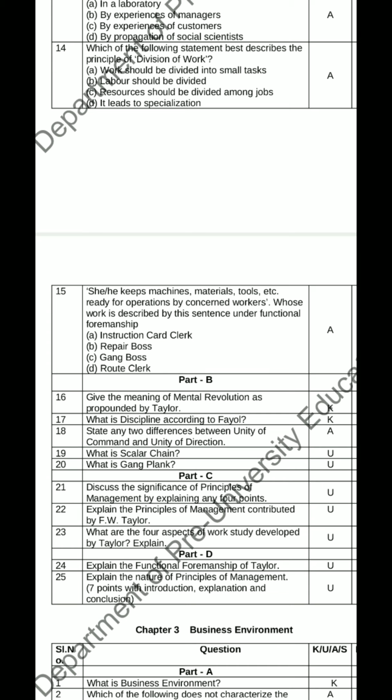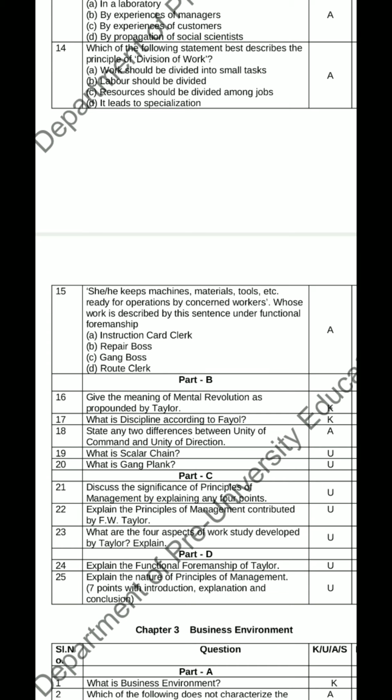Next, question number 23, what are the 4 aspects of work study developed by Taylor and explain? So here you need to mention work study techniques of scientific management. The first one is time study, method study, motion study and fatigue study. These 4 pertain to work study aspects. Firstly, you need to mention 4 work study techniques and you should explain.